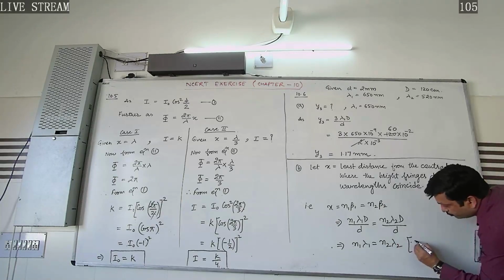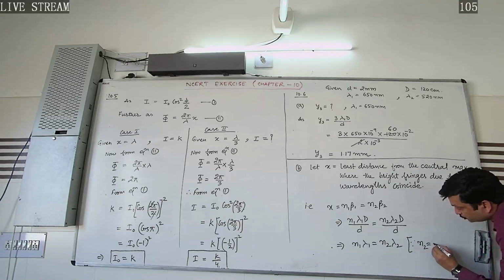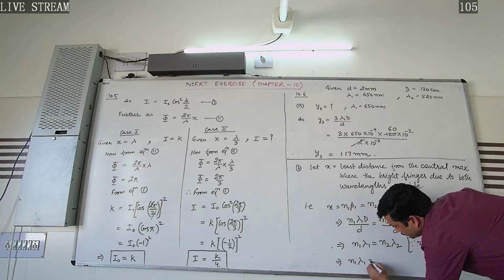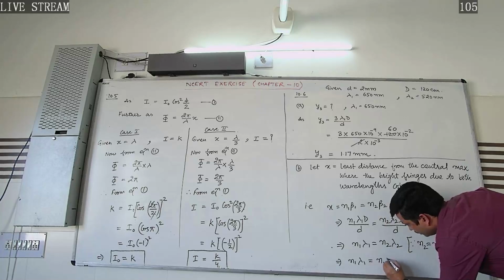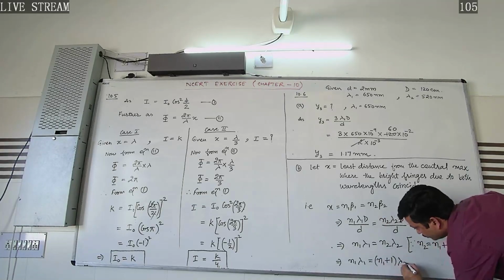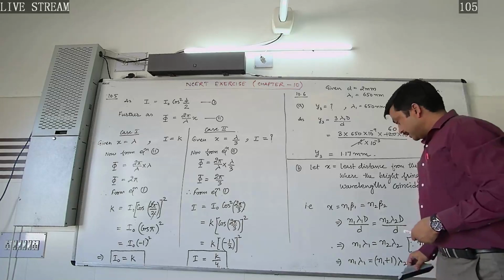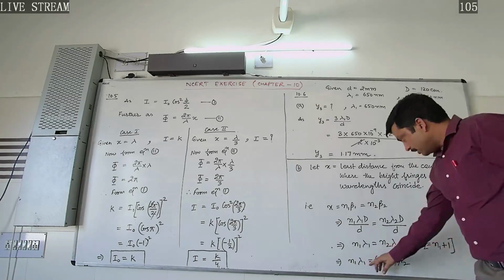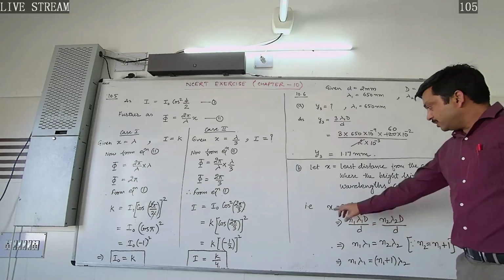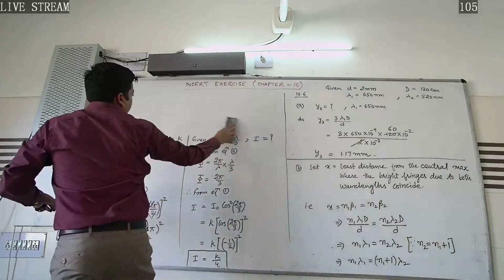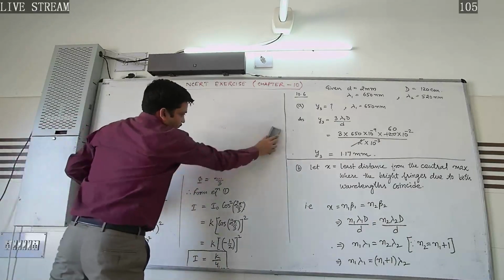Putting the value of n2 as n1 plus 1, we get n1 lambda 1 equals n1 plus 1 into lambda 2. Now we will put the values and calculate the value of n1. After calculating n1, we will find this x. Okay, so substituting the values, what we get.